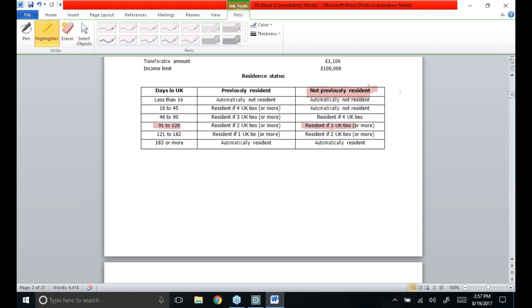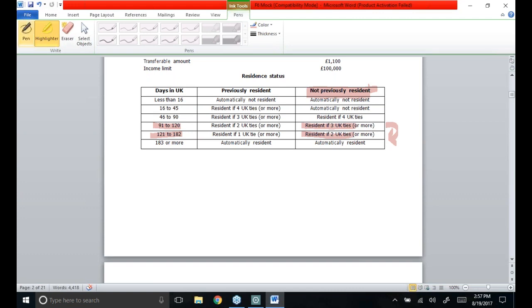But if she spends less than 90 days, or more than 121 days, even on fulfilling the 2 UK ties, she'll be treated as resident.